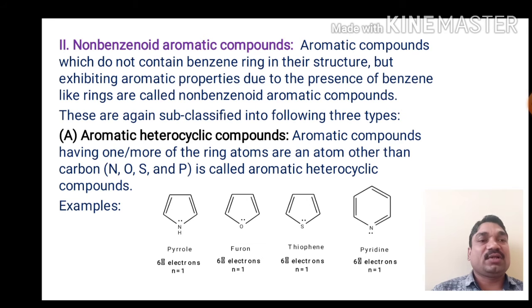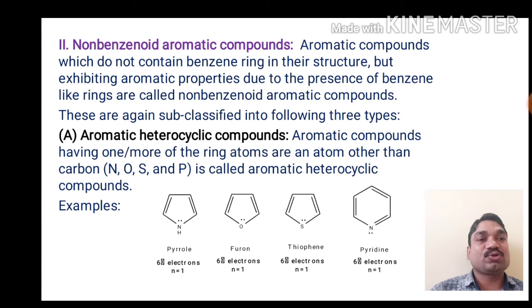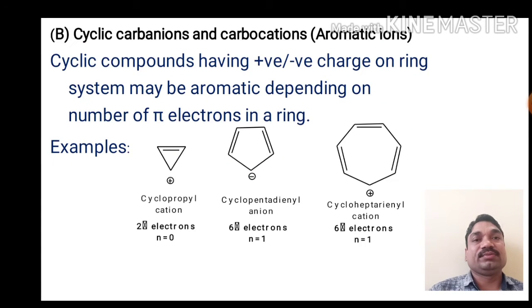The same applies to thiophene and pyridine. In pyridine, one of the carbon atoms of benzene gets replaced by a nitrogen atom and it forms the 6-membered heterocyclic compound, that is pyridine. It contains 6 pi electrons and n is equal to 1. So it is an aromatic heterocyclic compound.